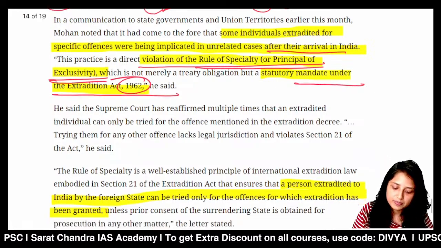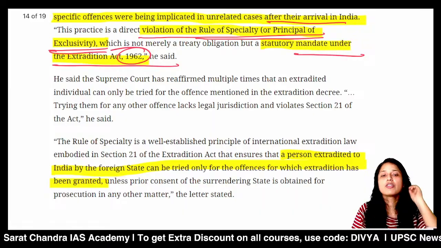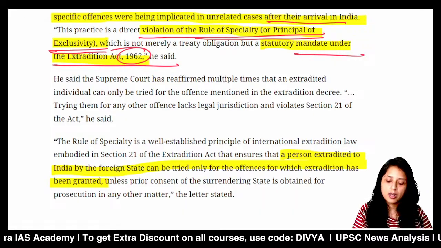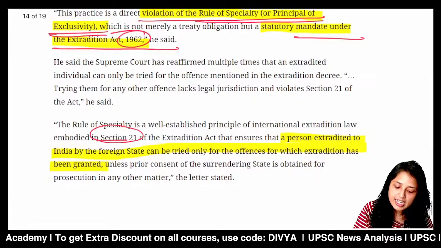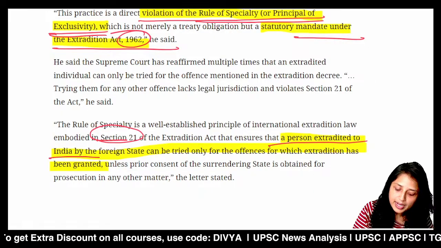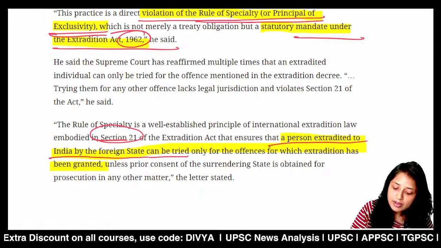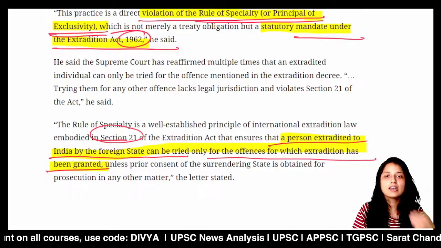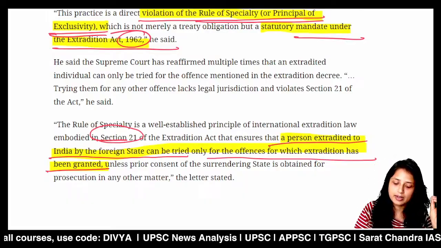Very, very important. So here some of the features of the Extradition Act of 1962 become very important. So what does Section 1 of the Extradition Act say? A person extradited to India by a foreign state can be tried only for the offences for which the extradition has been granted, which I have already explained.